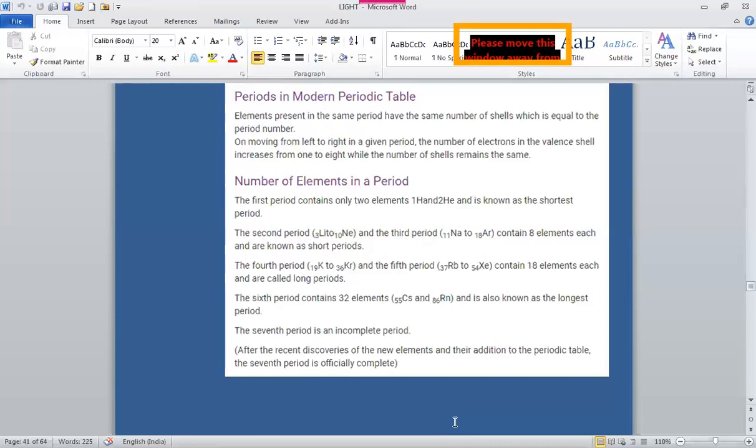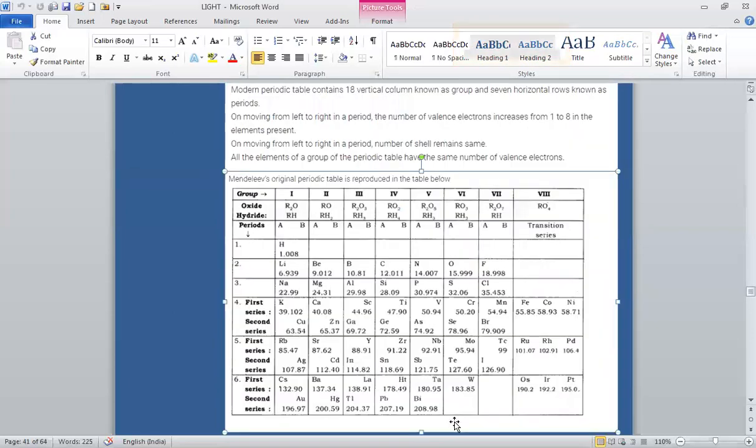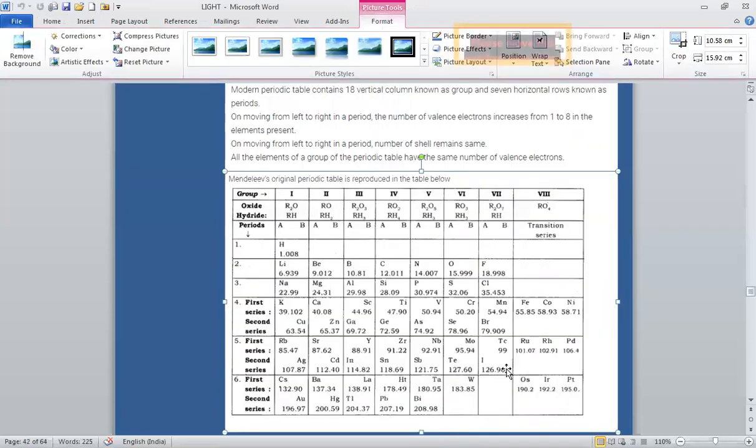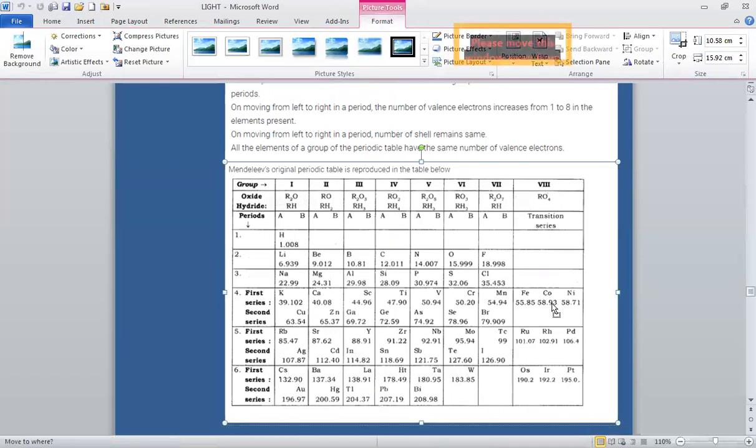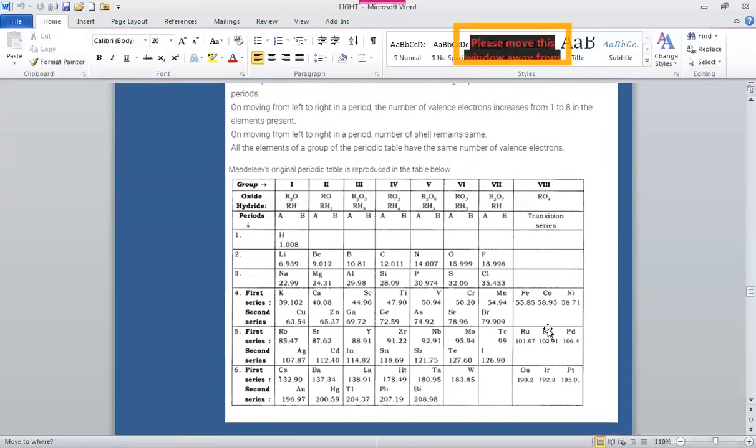Then, wrong order of atomic masses remained unexplained. There were some pairs of elements which have not been arranged according to their increasing atomic masses. For example, cobalt, whose atomic mass is 58.93, was placed before nickel, whose atomic mass is 58.71.